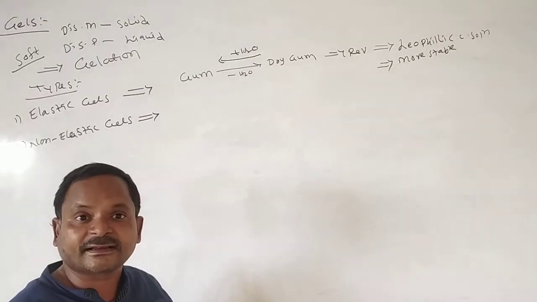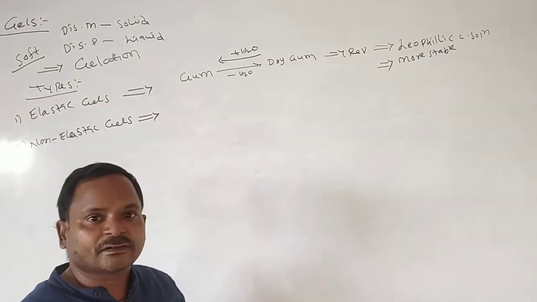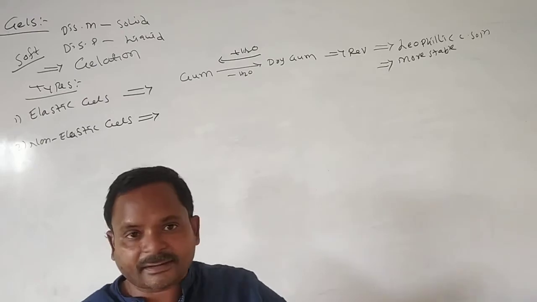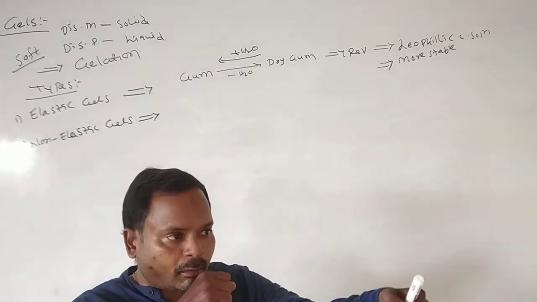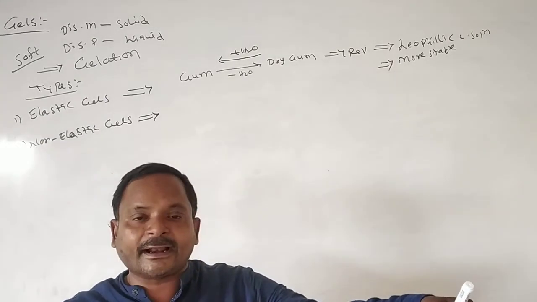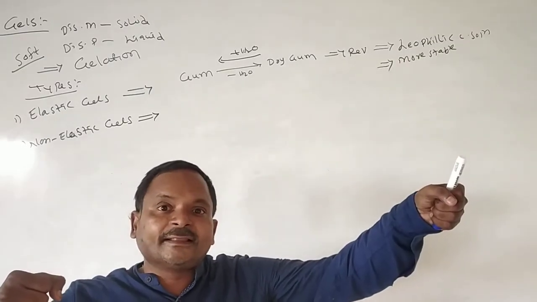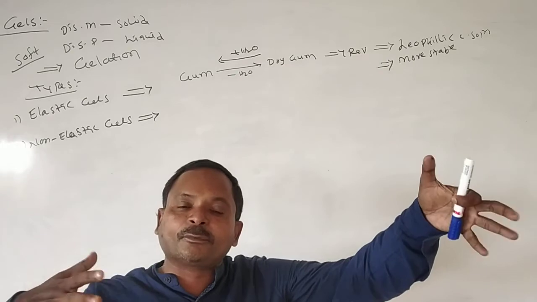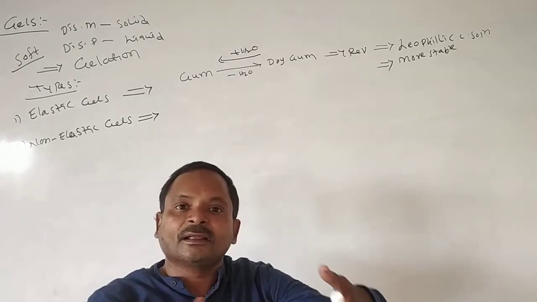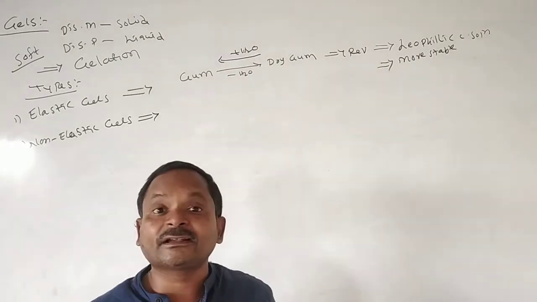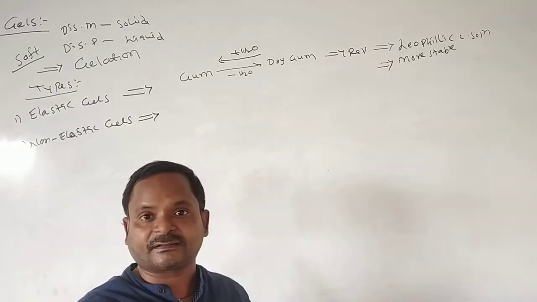Elastic gels. Elastic means, suppose you take a rubber, apply force and drag it like this. What happened? The length of the rubber increases. Remove the force. What happened? It gets back to its previous place.